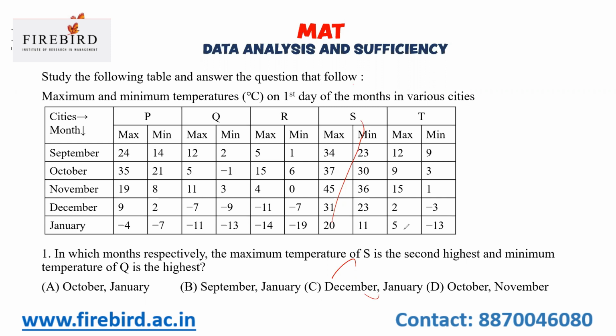If we go through this table, it will be very easy to answer. In which month is the maximum temperature of S highest? The maximum temperature of S is highest in the month of November.